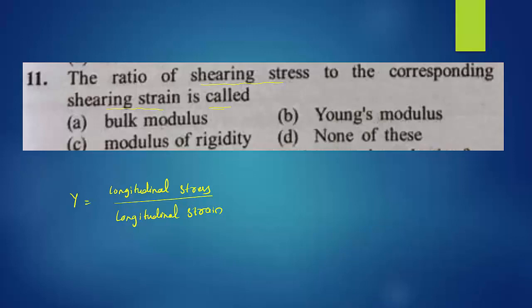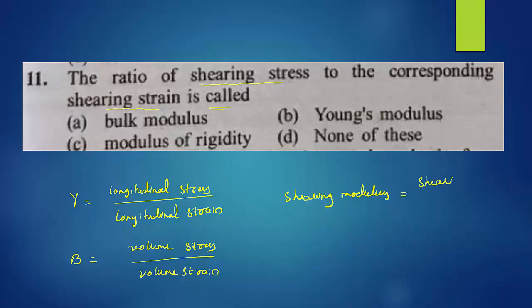Is it clear? Similarly, bulk modulus B equals volume stress divided by volume strain. This is the bulk modulus or volume modulus. Then shearing modulus means shearing stress divided by shearing strain.